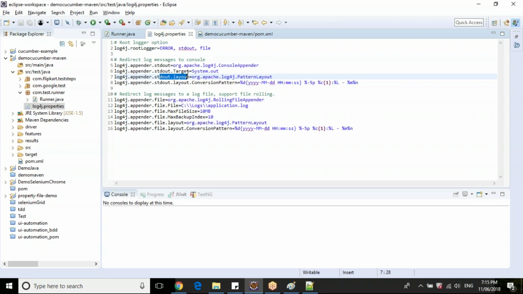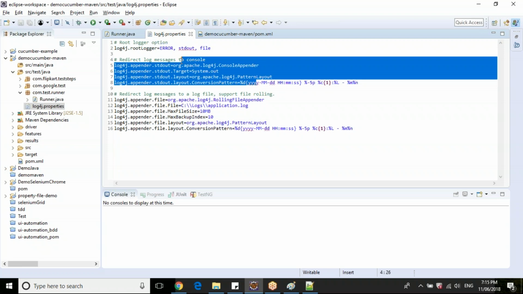When you say layout, standard layout, it will start creating a particular pattern, or pattern layout, here. Now we are telling it to print your standard output in the date format. Once your date format is fixed, you are asking which class name, and what type of spaces or indentation you need to provide. So this is the particular format for your standard output.